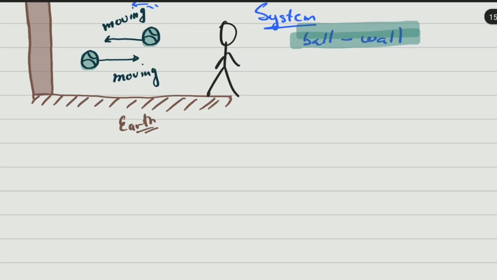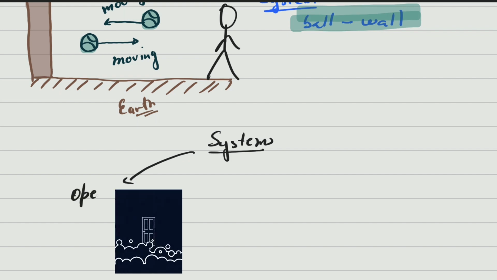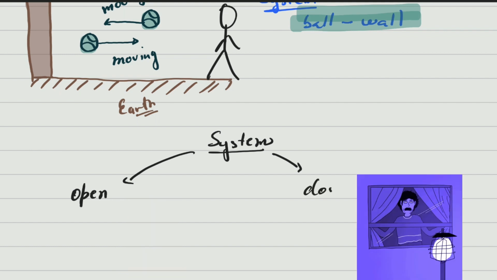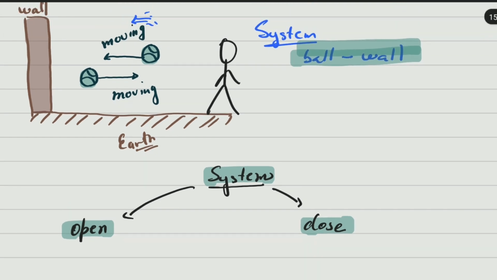Now, systems can be open or closed. Let's quickly explain this. What is an open system? It is a system where the environment interacts with the system. For example, in this case, if there is a lot of air, the air will affect the motion of the ball. Therefore, that system is going to be open.